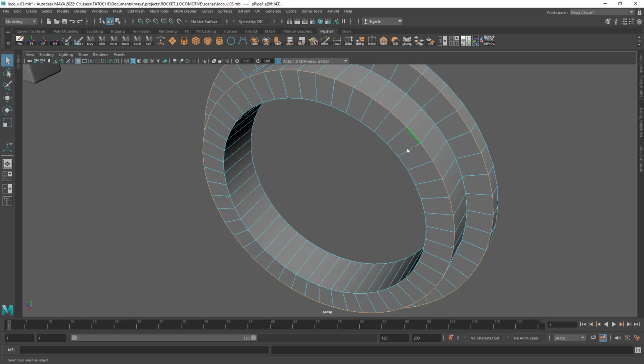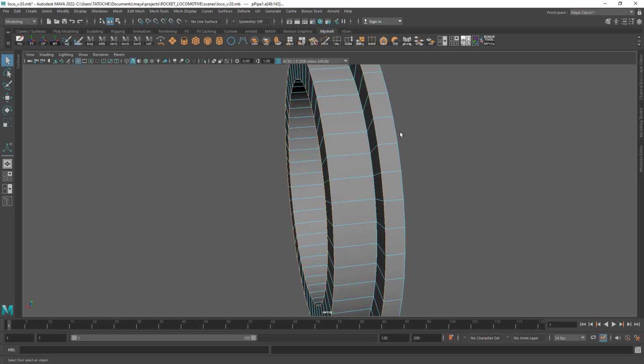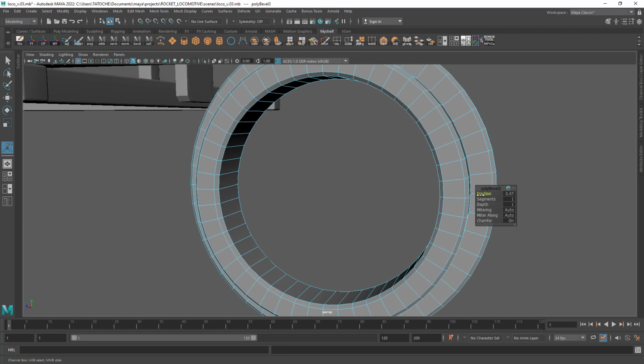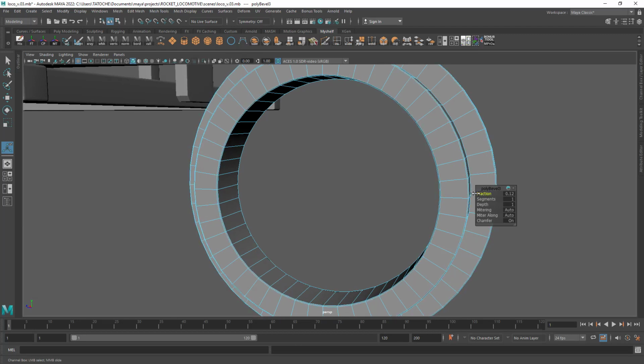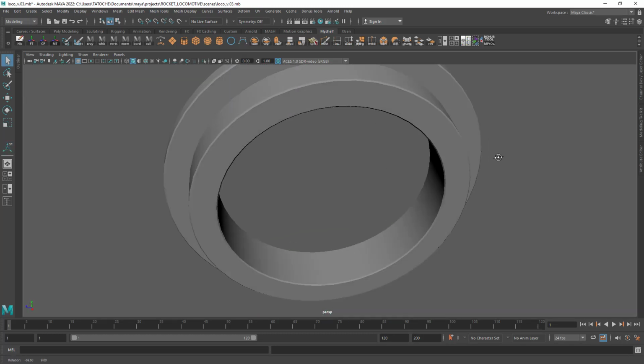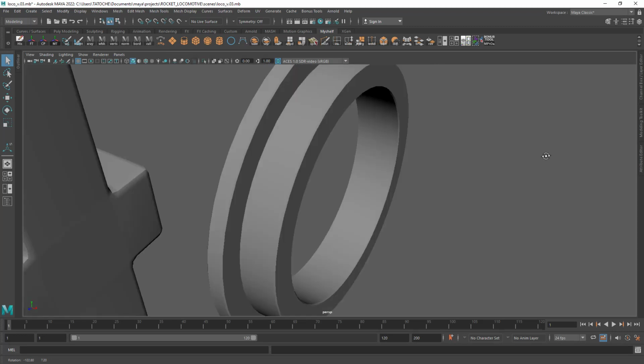Next, select those edges and bevel them. Set the fraction to 0.14 just to give some details.